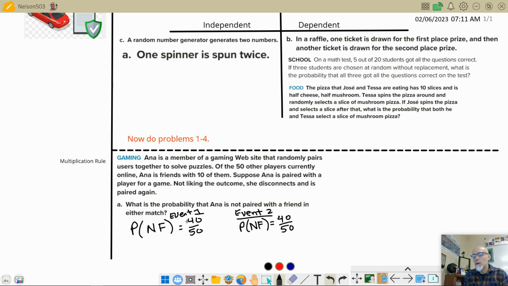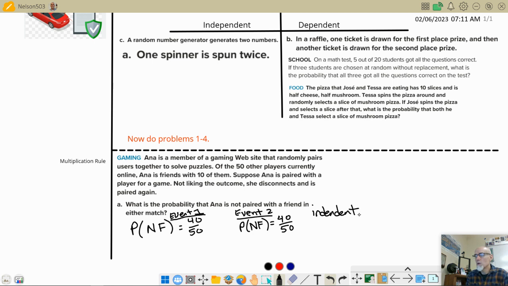This is where you use that independent, dependent thought process. You've got to determine in the second event, do my numbers change over here? Or is it still a 40 out of 50 chance? If they would have said, well, they took that person that she got paired up with the first time, she's definitely not going to get paired up with them the second time that she logs in, then I think it would be down to a 39 out of 49 chance, because she did log in the first time and got somebody that she didn't know. So they kicked that person out. And now they would be down to 39 people she doesn't know out of 49. So that's how it's impacted if it was a dependent event. But this one is independent.